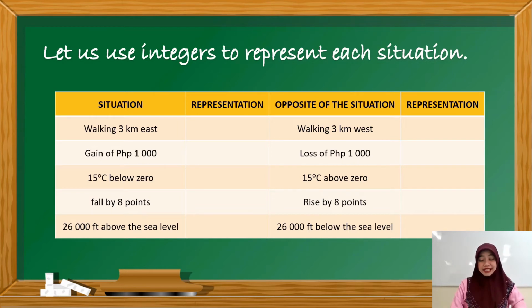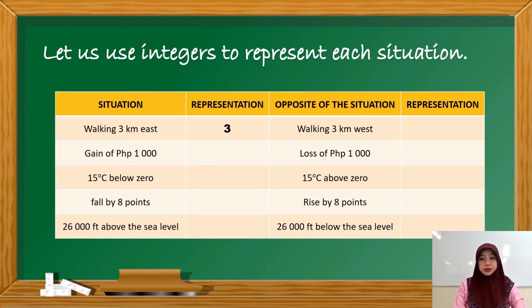Correct. East is located on the right side, and on the right side of the number line are the positive integers. So this situation is represented by a positive integer. Therefore, walking 3 kilometers east is represented by positive 3. Now, how about the opposite of this situation?